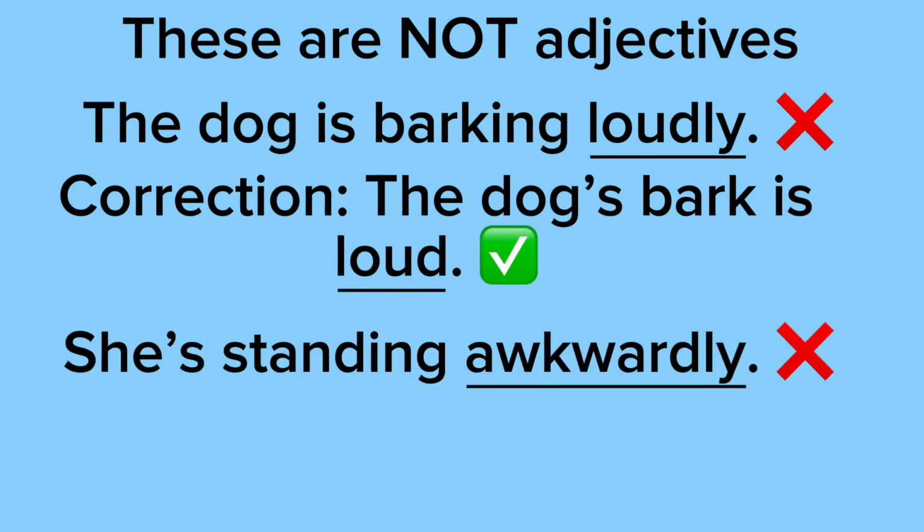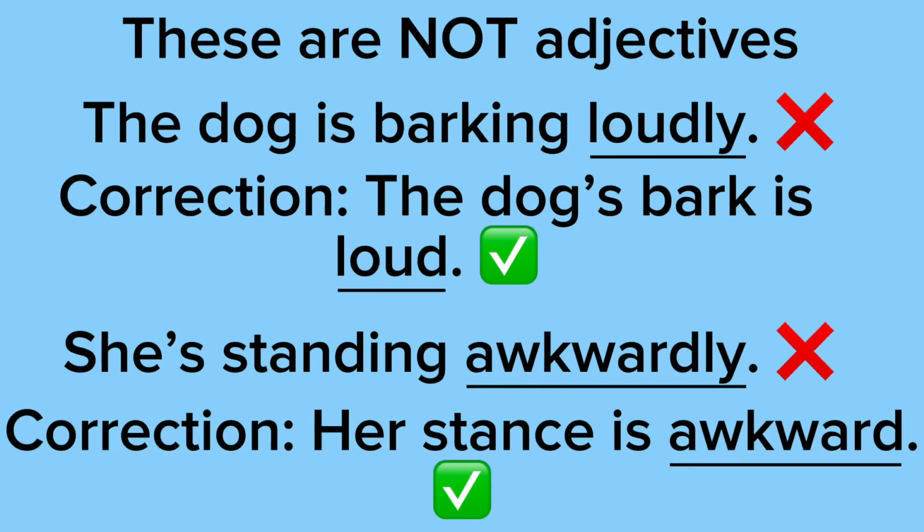Our next example says she's standing awkwardly. As you can see, awkwardly is an adverb and not an adjective. Awkwardly is being used to describe how she's standing, but we're looking for an adjective. An adjective is just giving you more info on the noun. So the proper way of saying that would be her stance is awkward. We're describing her stance, which is a thing.